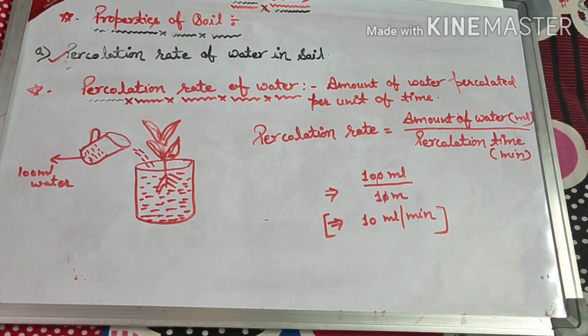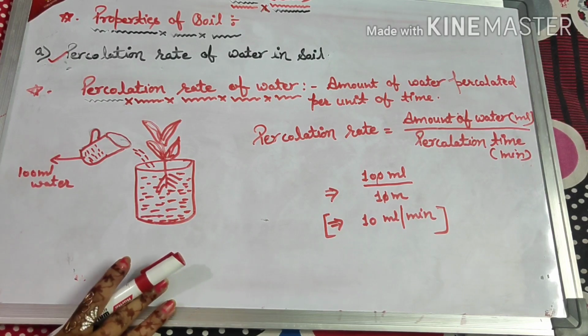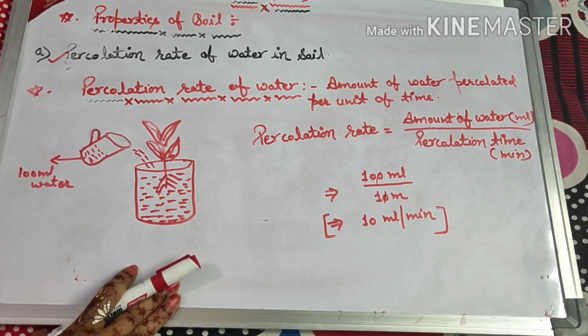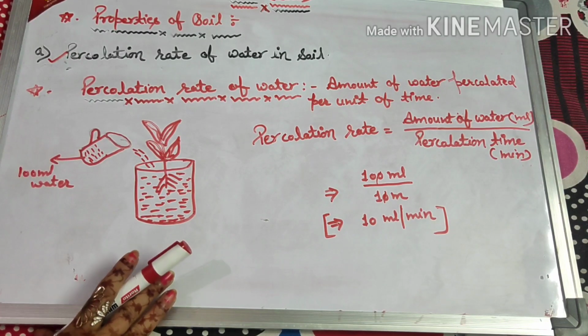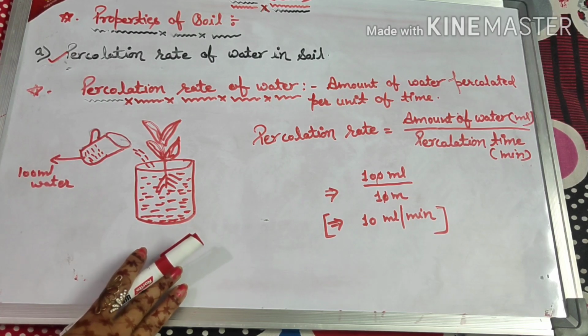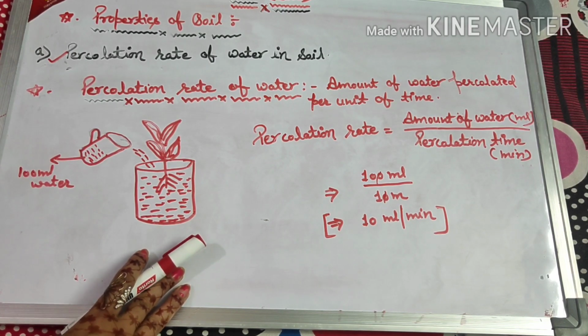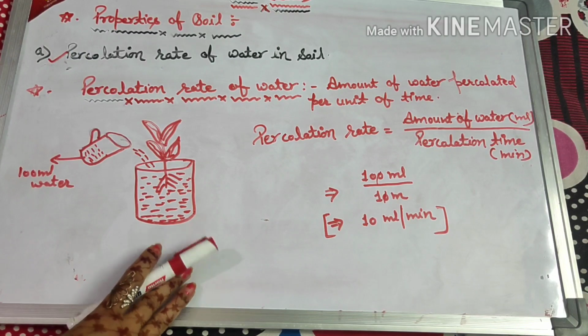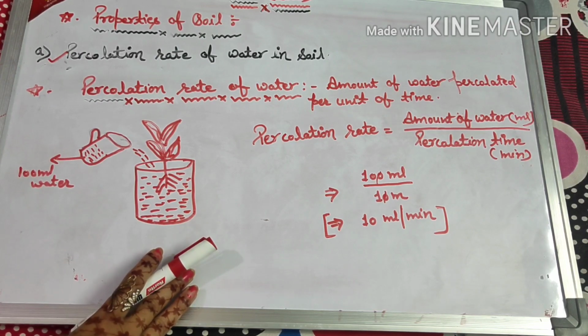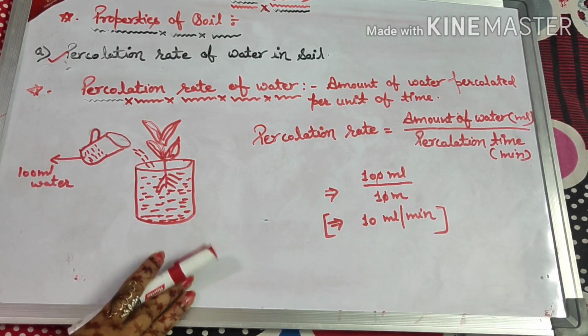Now here an important point is the rate of percolation is different in different types of soil. The types of particles which make up the soil play an important role in percolation. That's why the percolation rate of water is different in different types of soil. If you compare how fast water drains through a sandy soil, it is very different from loamy soil.